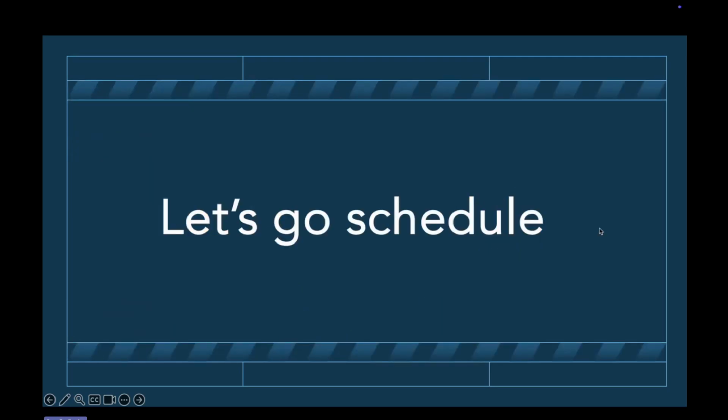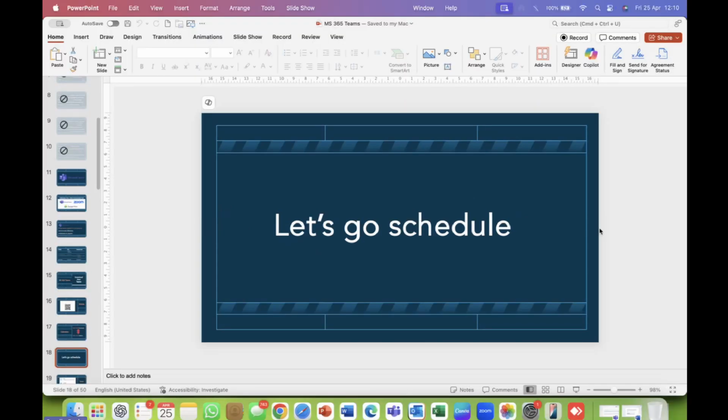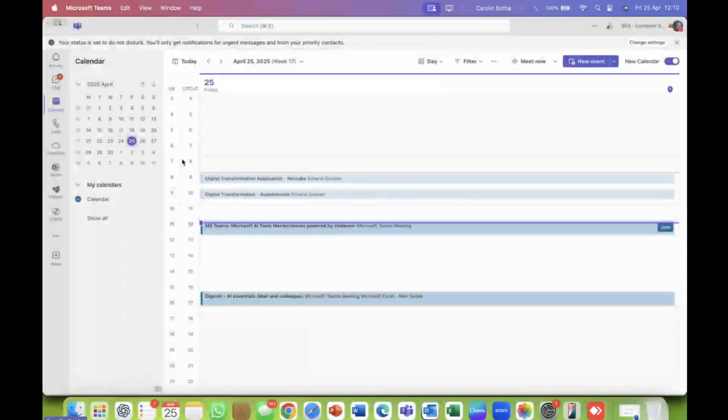Okay, now let me show you the first thing in Microsoft Teams: how to schedule a meeting or a webinar or training session, anything like that. So we go to Microsoft Teams, and here it is. On the left-hand side, I have the Microsoft 365 business plan, so my left-hand pane will look a little bit different from those of you that have a Microsoft personal or family plan, but I'll show you.